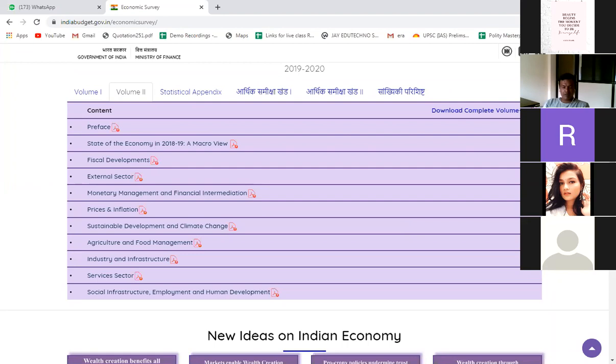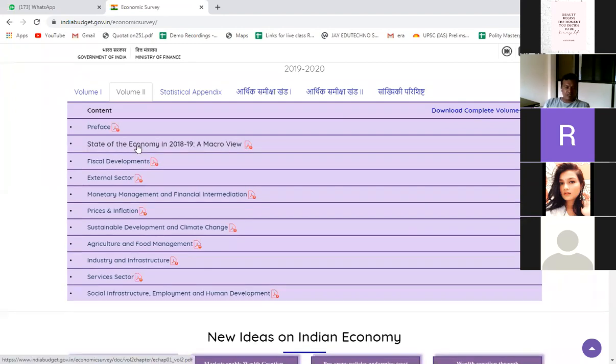What is the foreign exchange reserve? What is the inflation rate? What is the employment growth rate? And what is the GDP growth rate? What is the GDP? All these things are studied in macroeconomics. So state of the economy 2018-19, a macro view. This chapter you have to read for the prelims, right?